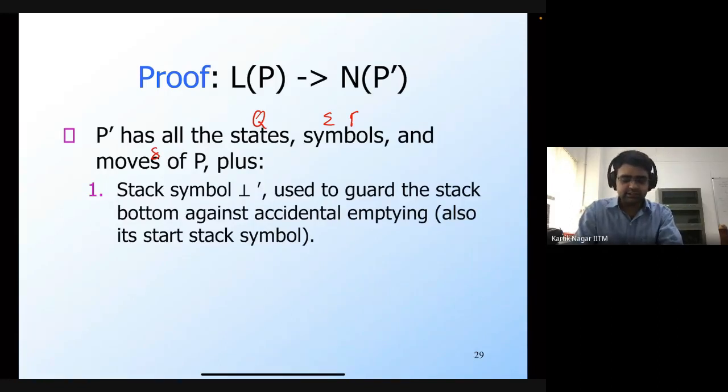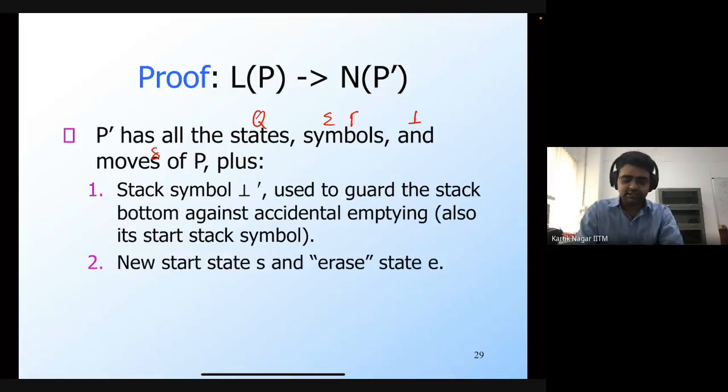We have an extra stack symbol, which is bot prime. Assume that bot is the initial or start stack symbol of P. So P prime is going to have another initial or start stack symbol, which is bot prime. And this is used to guard the stack bottom against accidental emptying. So whenever P prime begins its execution, in the start configuration it's going to have its own stack symbol, bot prime, at the bottom of the stack. There is a new start state S, and then there is a new erase state E.